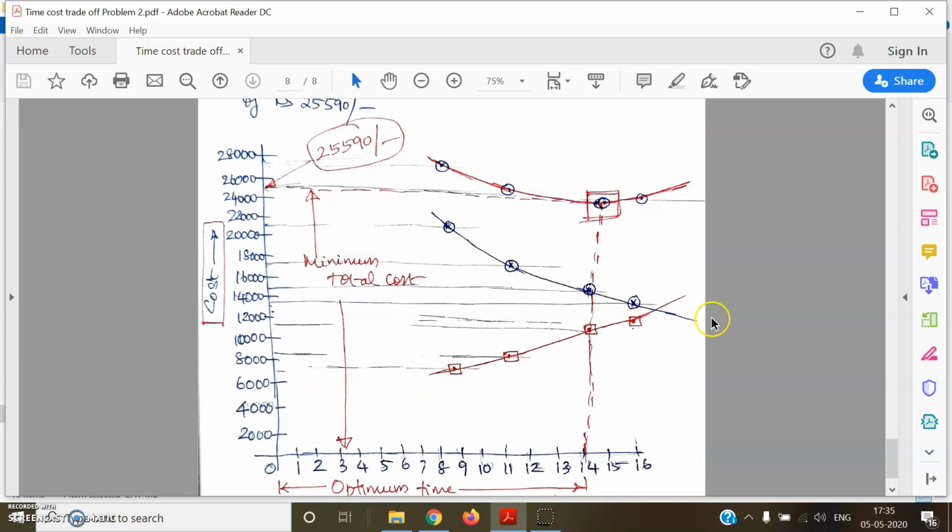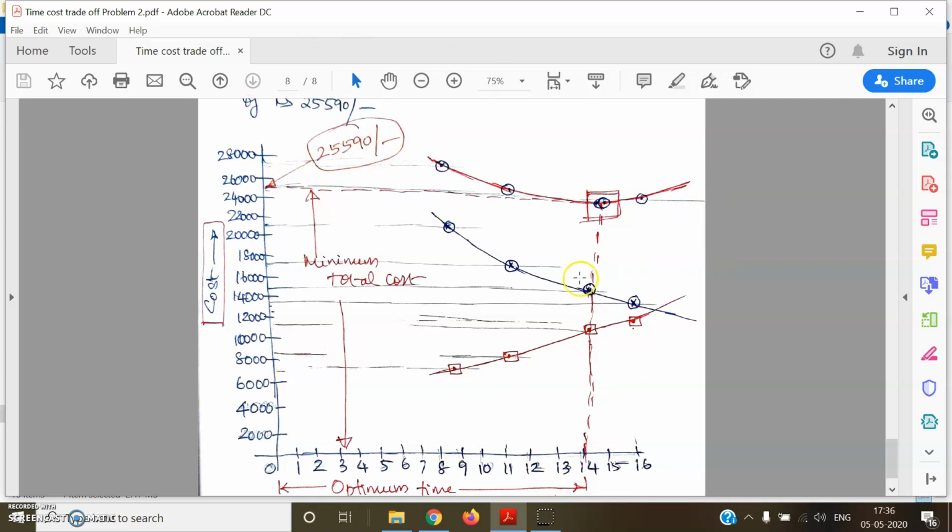This is our direct cost value. This is the indirect cost value. If I add these two, I will get the total cost value. So this is the total cost curve. Okay, and this point is the optimum point, the optimum duration point, which corresponds to 14 days of completion, and the minimum total cost comes out to be 25,590.